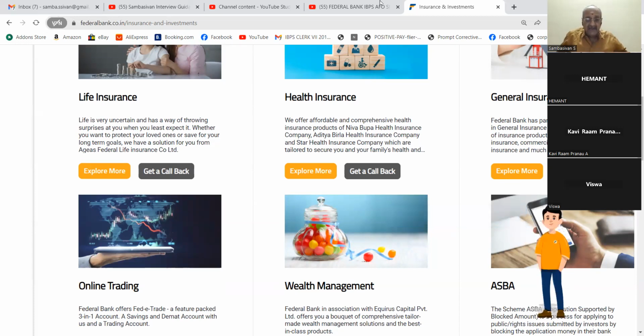Regarding insurance, they are telling life insurance, health insurance, general insurance. Life insurance means insuring one's life against death. In the case of death, the nominee will get the sum insured. Health insurance is mediclaim insurance, where we take a policy in case of ailment when we are hospitalized.